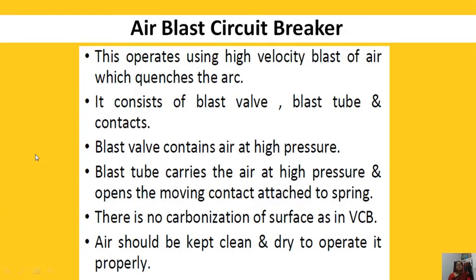Air blast circuit breaker operates using a high velocity blast of air which quenches the arc. It consists of a blast wall, blast tube, and contacts. The blast wall contains air at high pressure. The blast tube carries the air at high pressure and opens the moving contact attached to a spring. There is no carbonization of the surface as in VCB. Air should be kept clean and dry to operate it properly.